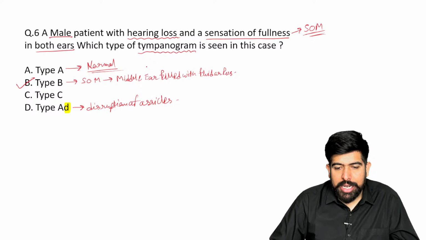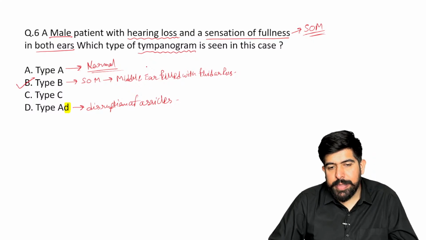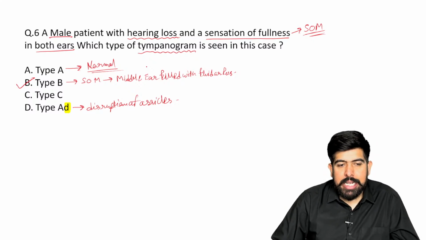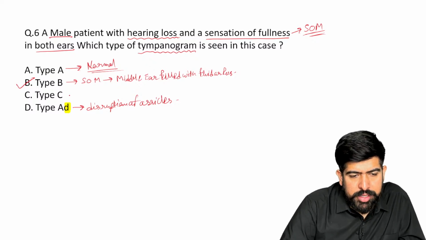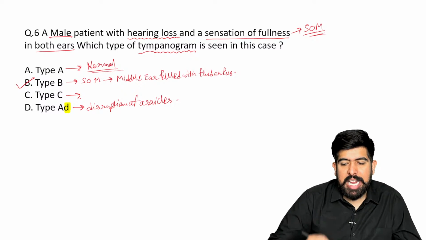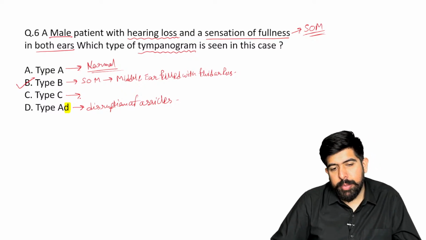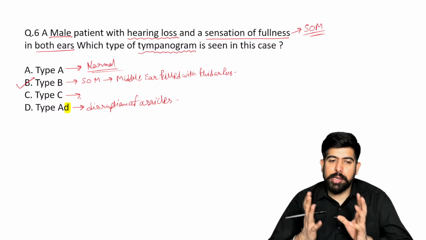Serous otitis media can be seen with fluid-filled cavities, and also it can be seen when pus is accumulated. What about type C? Where will we see type C?